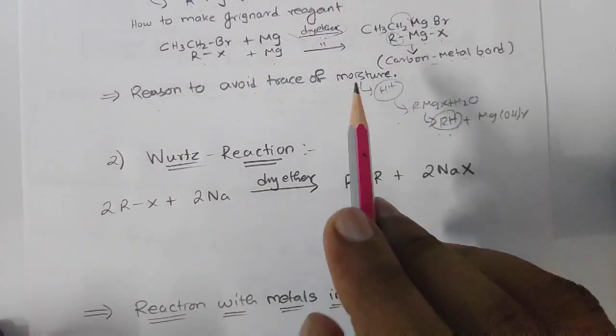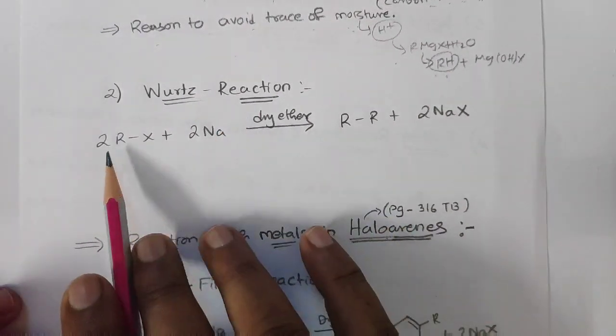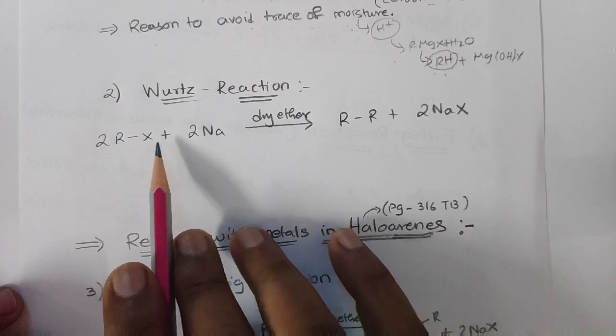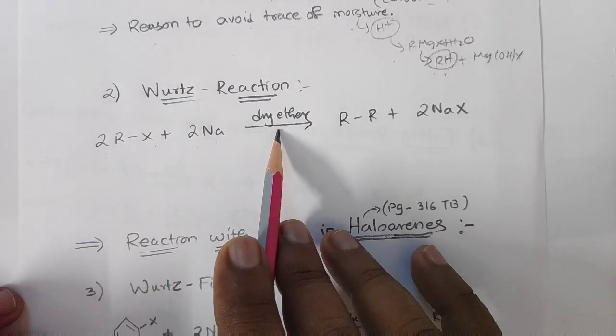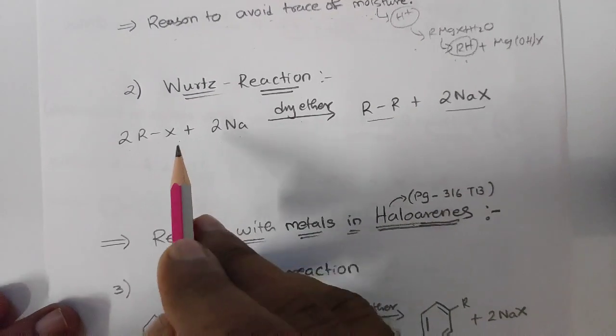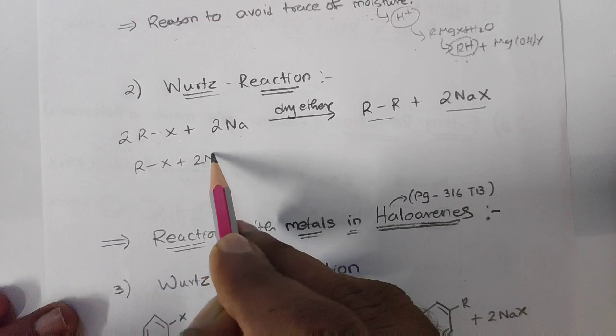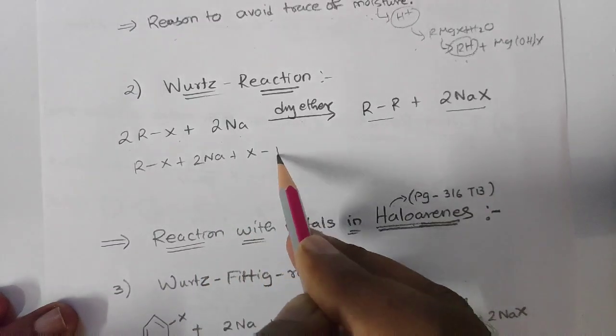So that's why moisture must be avoided. Now, Wurtz reaction. When we talk about the Wurtz reaction, 2RX plus 2Na in presence of dry ether, you will get R-R plus NaX. Now this reaction we can write in another way, 2RX, I will write it separately like this, X-N-R.